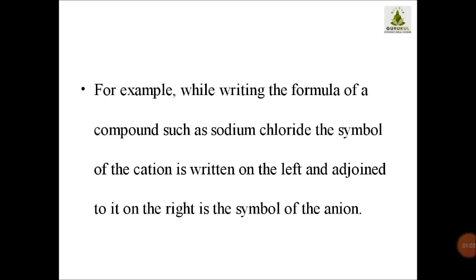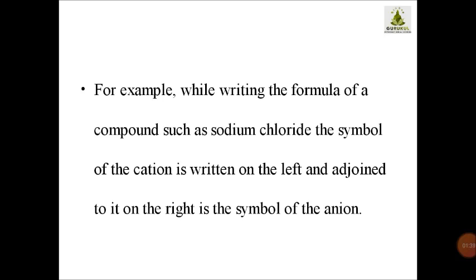Now children, whenever we have to write the formula, there are certain methods, certain rules, we have to follow while writing the chemical formula of any substance. So for example, when you want to write the formula of sodium chloride, the symbol of the cation is written on the left and adjoining to it the symbol of the anion.